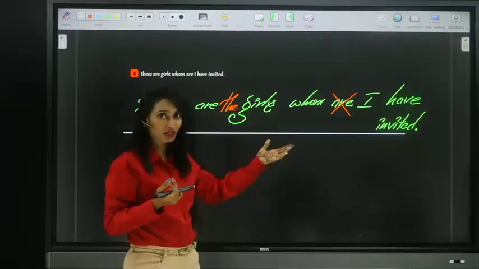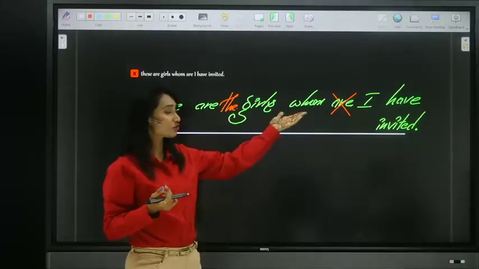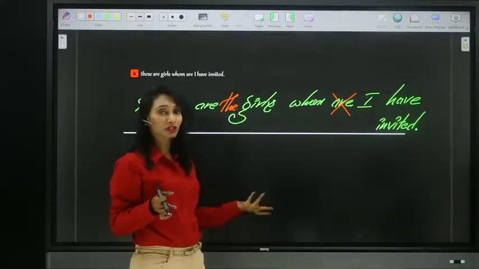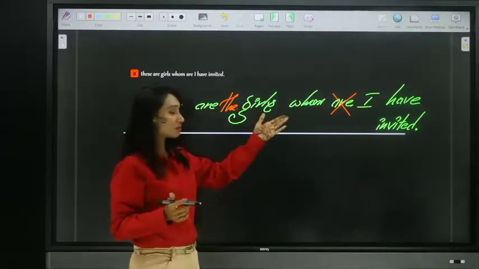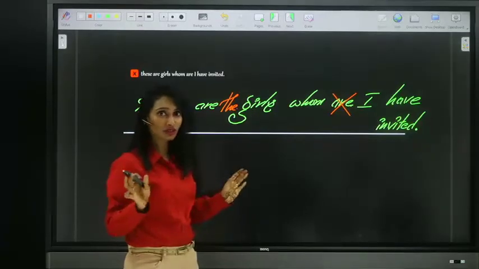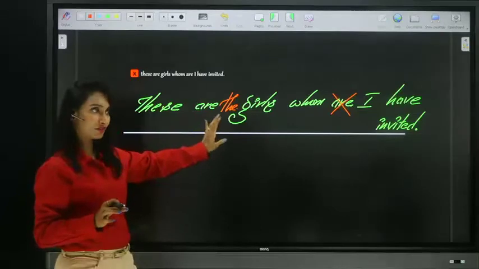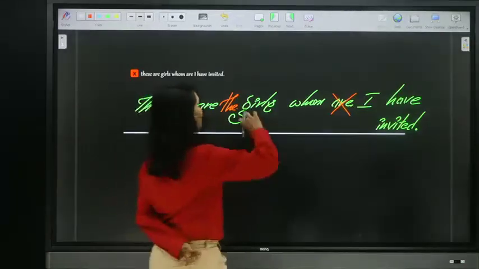After objective case pronoun, generally we do not use verb, not required to use verb. If it is a subjective case, we can use verb. But before objective case, we no need to use verb. So remember, remove that R and place definite article the. Now let's see the next one.